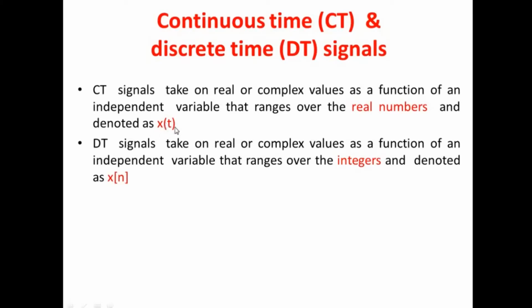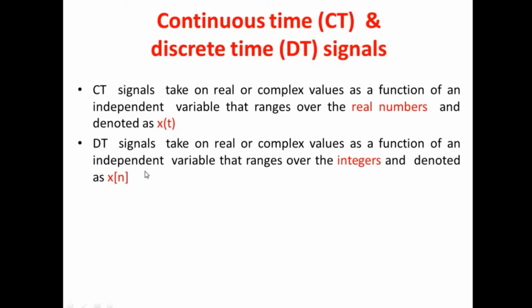Here the parenthesis is different. Whereas a discrete time signal again may have either real or complex values. It is a function of one or more independent variables, or sometimes it may depend on some dependent variables, and the range will be integers. Integer in the sense whole numbers. It will not have any intermittent value between two whole numbers, and we denote this discrete time signal as x of n.